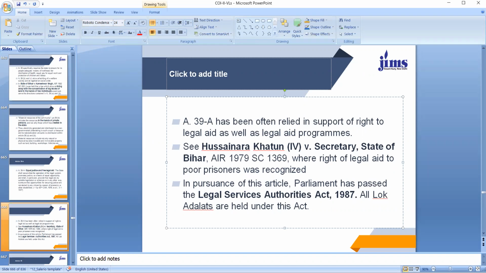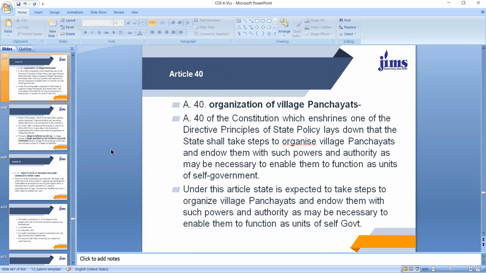Then, dear students, you are aware that in compliance of this directive principle of providing free legal aid to the poorer sections of the society, Parliament has passed Legal Services Authorities Act 1987, and all Lok Adalats are held under this Act. All legal aid schemes are implemented under this 1987 Act. So you cannot say that directive principles are not being implemented. They are being implemented. Then next important directive principle is Article 40, which speaks about organization of village panchayats.